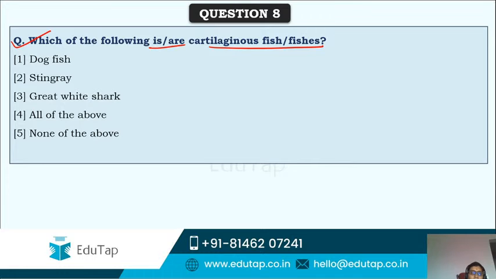Cartilage is something that's not hard in structure. It's a soft bone, you can say soft bony structure. Dogfish, stingray, great white shark. Anyone? Smita, Kavya. Okay, here the correct answer is 4. All of these fishes are cartilaginous fishes. Yes, Kartika, it's the 4th answer.